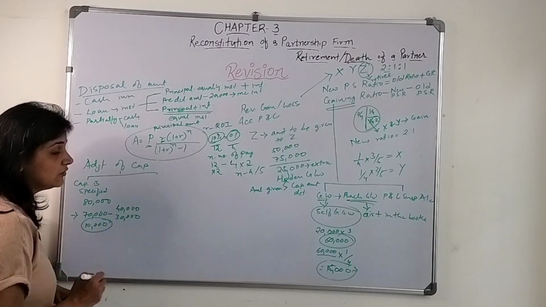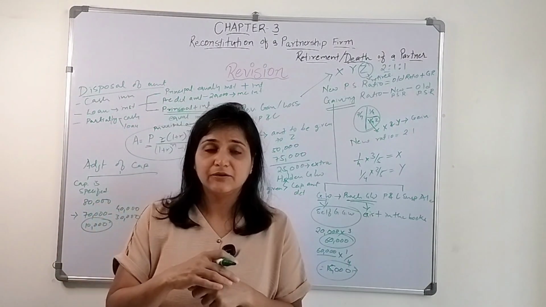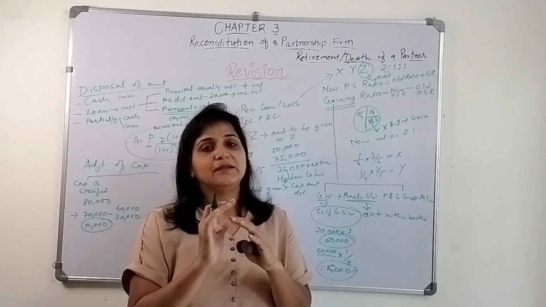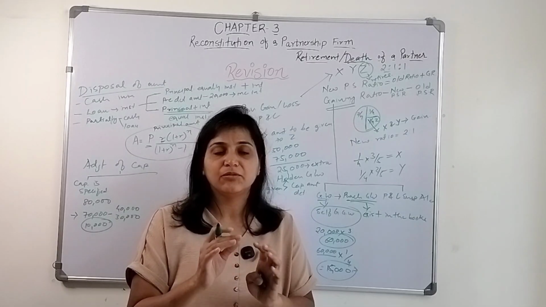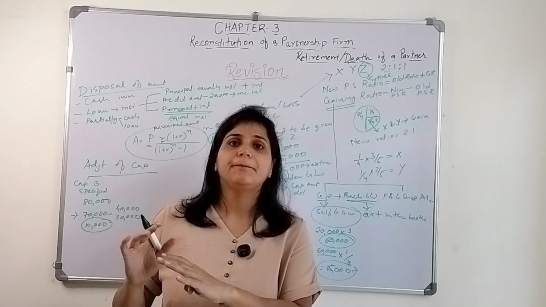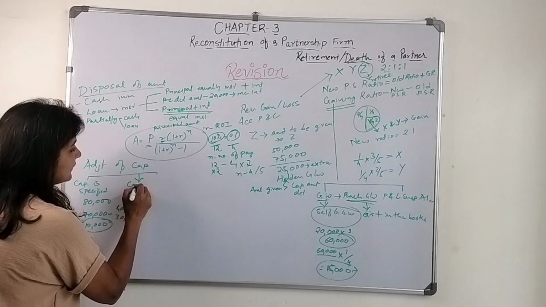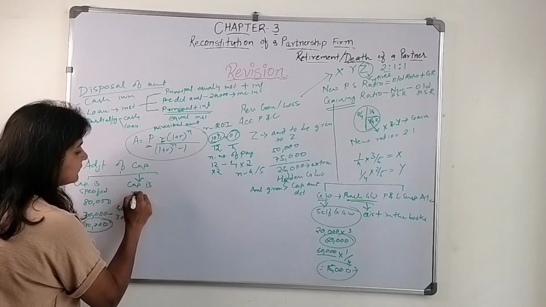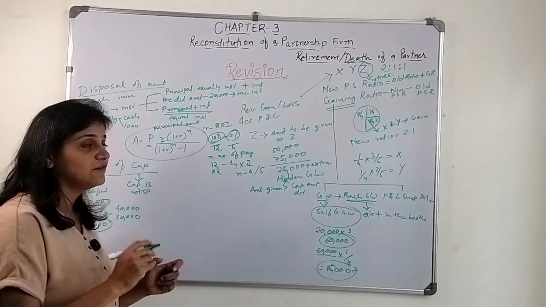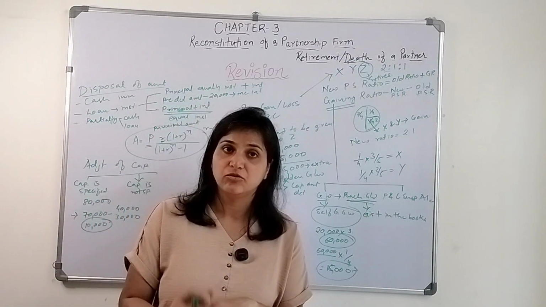This 10,000 will be brought in by the existing partners. Okay, they can be brought in or they will be paid off. Or else there could be a situation wherein the capital is not specified, the amount is not specified, how much capital it should be.